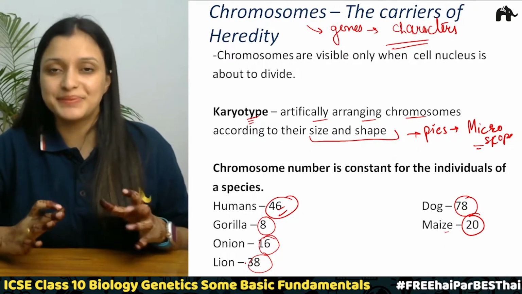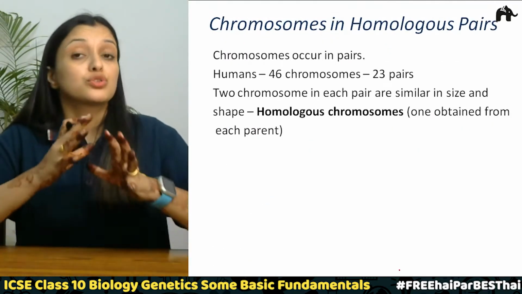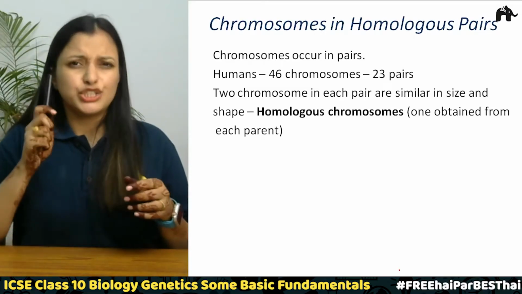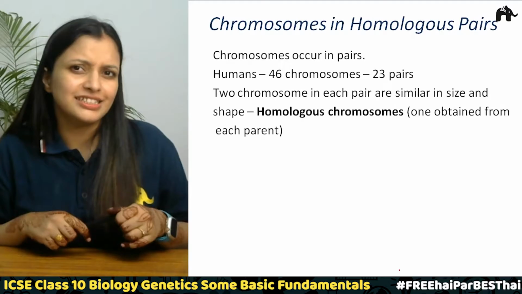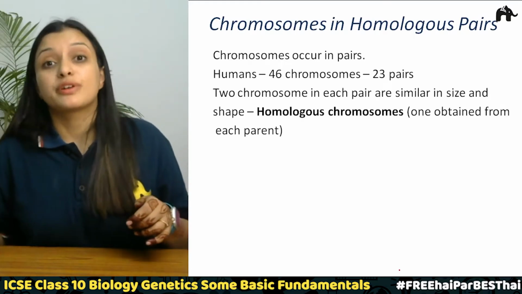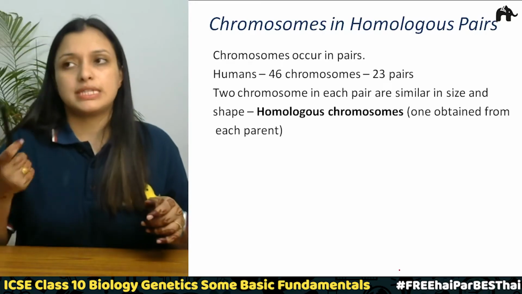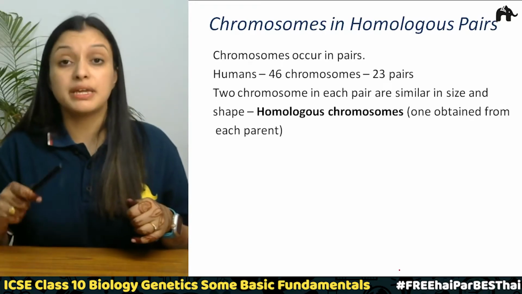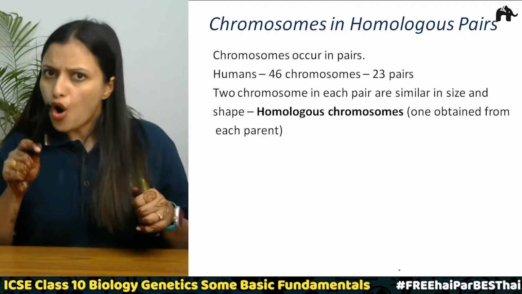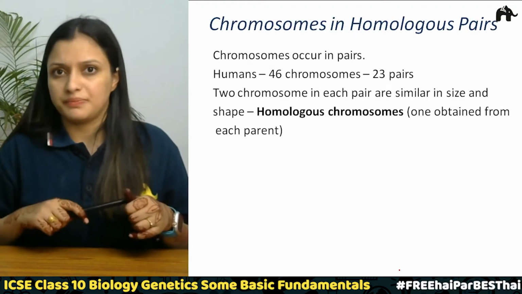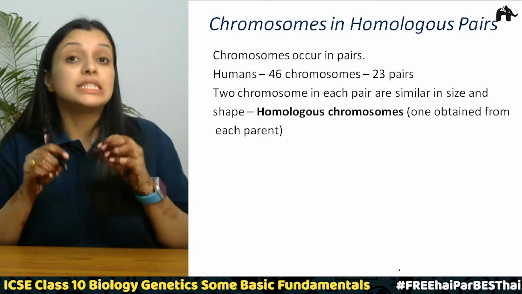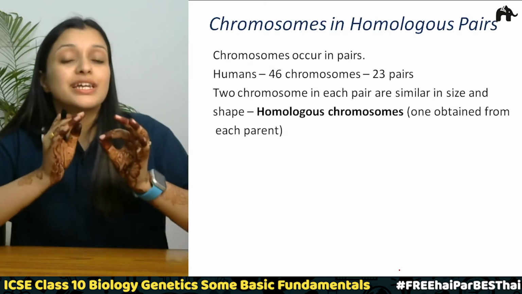Simple and clear. Now, talking about chromosomes in homologous pairs. Did you notice what we studied in the last slide? All the chromosomes in an organism, in a species: in humans there were 46, in maize 20, in onion 16. All of them are even, none of them were odd, correct? So this means these chromosomes actually occur in pairs.